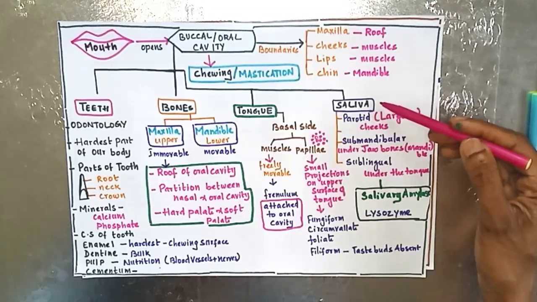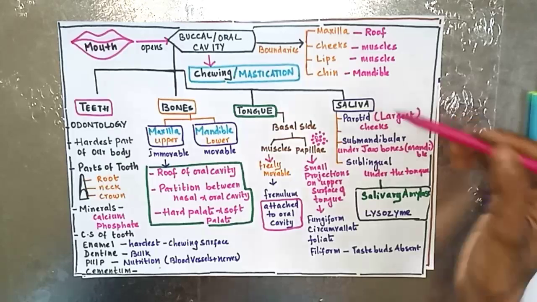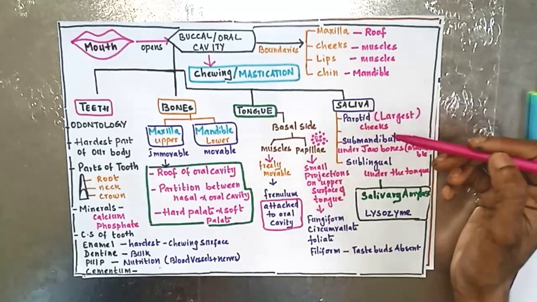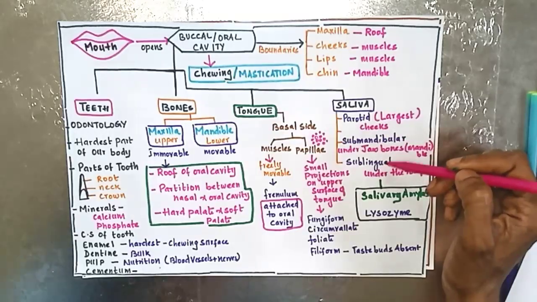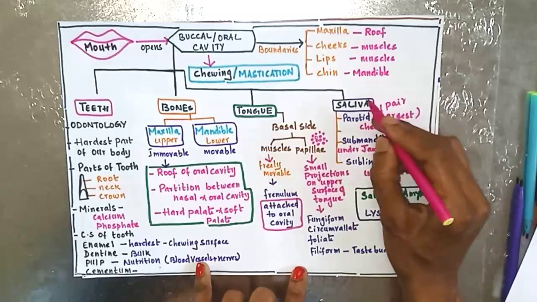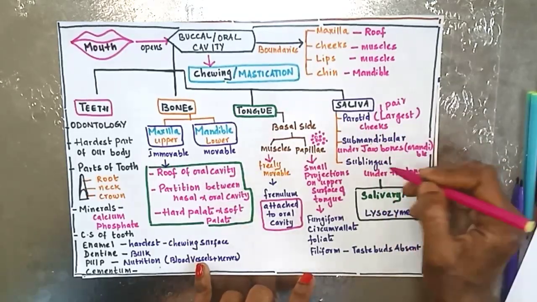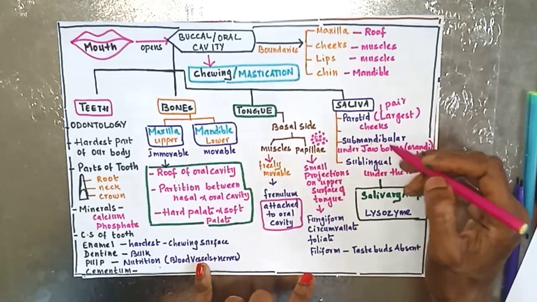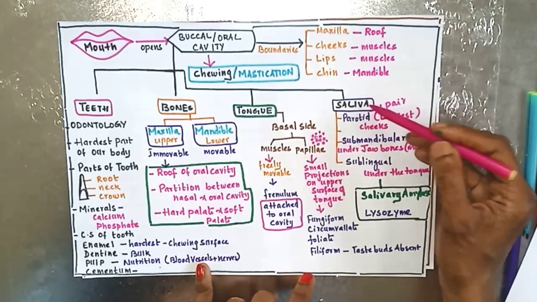Next is the saliva. The watery substance which is present in your mouth is called as saliva. It is secreted by three glands, that is three structures. They are called as parotids, submandibular and sublingual. Each is a pair, one pair. Parotid on either side of the cheeks. Submandibular, this is also one pair. Sublingual, this is also one pair. So totally three pairs of salivary glands are present which secrete saliva.